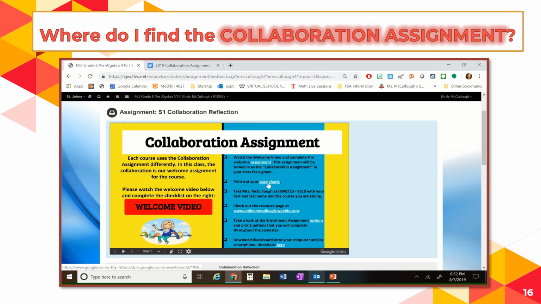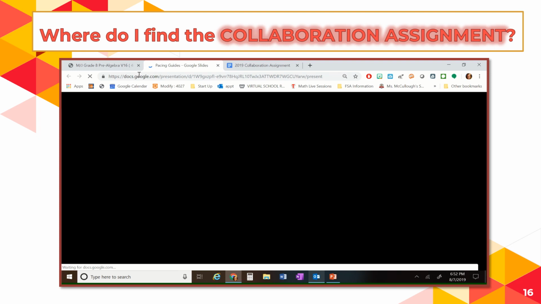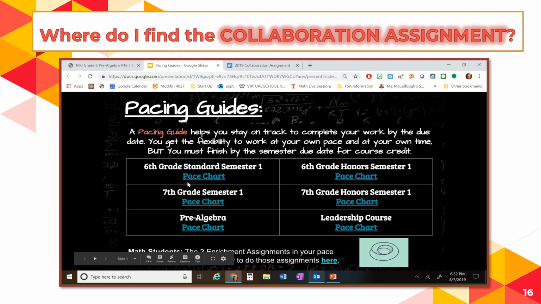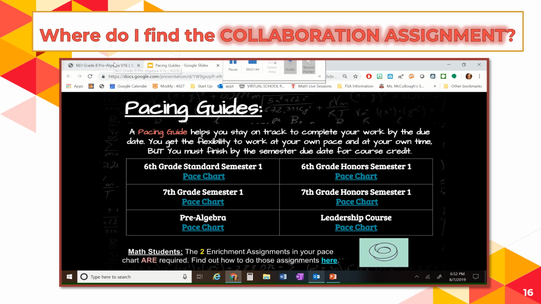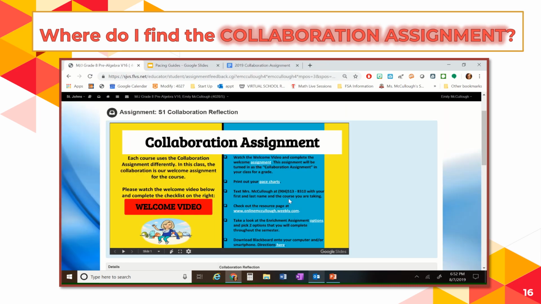The second one down says print your pace charts. So if you haven't done that already, it'll open up and it'll let you pick the pace chart you want to complete. And then it'll remind you to text me. Remember, you're texting me with your first and last name and the course you're taking. So if you're in 6th grade math, make sure you say 6th grade math.